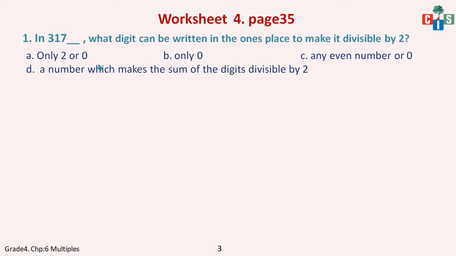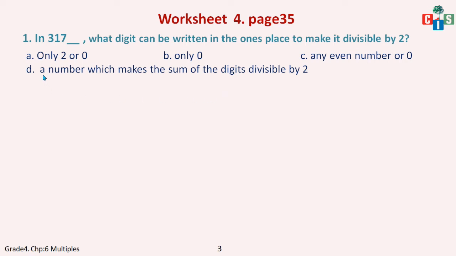So A is not the right answer. Only 0, that is also not the right answer. Any even number or 0. Yes, so any even number or 0, I think it is the right option, but we will check the next option also. Okay, maybe we are making a mistake.